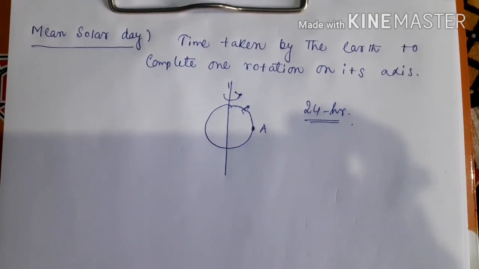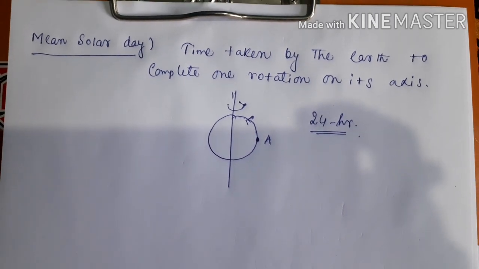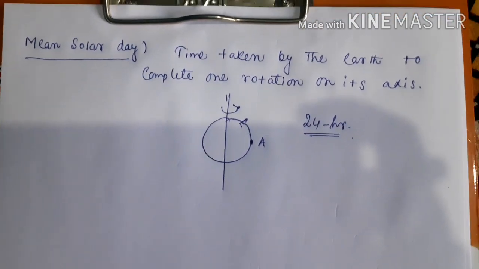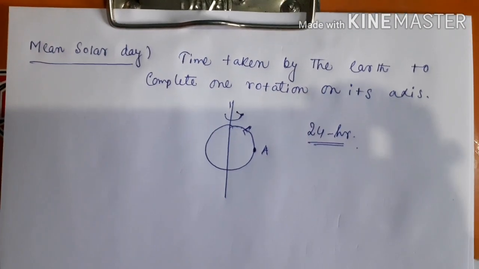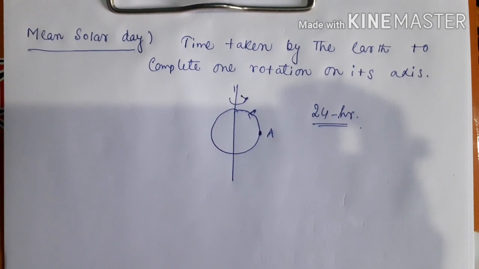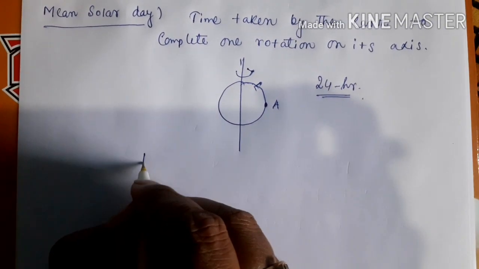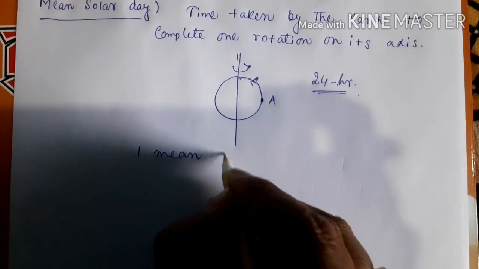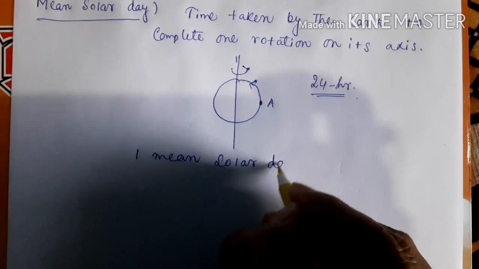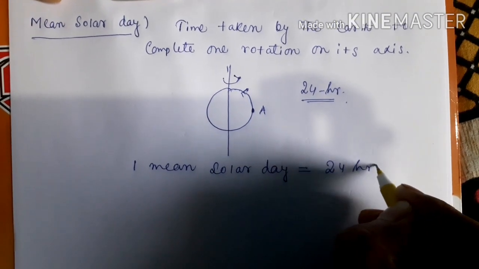Now the main thing is: can you convert all these time intervals, 1 hour or 1 minute or 1 second, into the form of the mean solar day? That is very important. Short questions are repeatedly asked in the exam. So one mean solar day is equal to 24 hours.